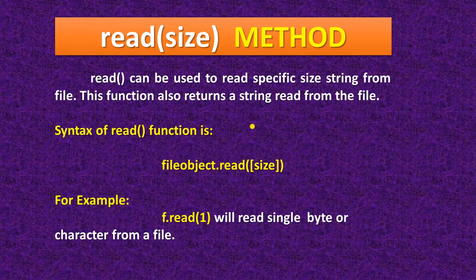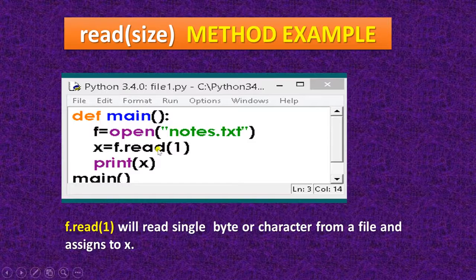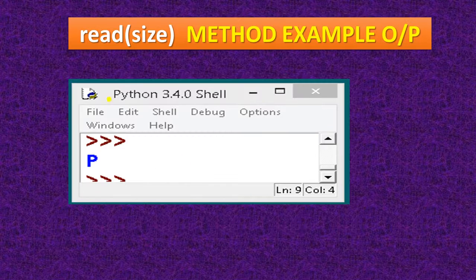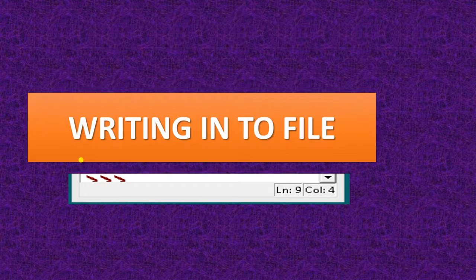So here the read can be used to read a specific size of string from the file. This function also returns a string read from the file. So here is the example. This example, read(1), will read a single byte or character from a file. So when you write the code like this, it will just give the first letter from notes.txt. So here it will just return only P. Okay, so this is the read size method.